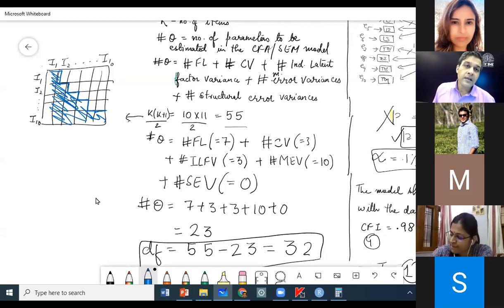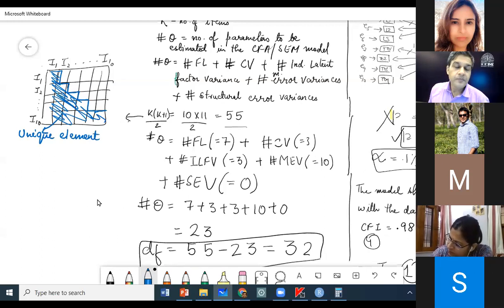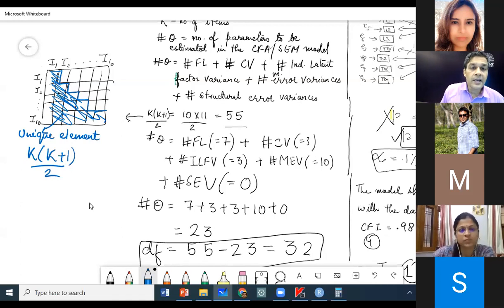So these are all the unique elements. And in any covariance matrix, the number of unique elements is given by k times k plus 1 divided by 2. So the tool is saying that you gave me an input of 10 items, and so I have 55 unique values, which I can use to estimate this model, correct?